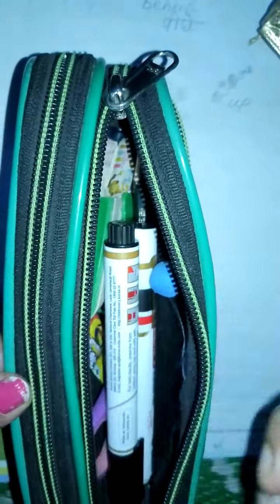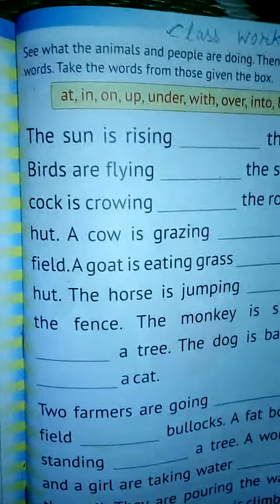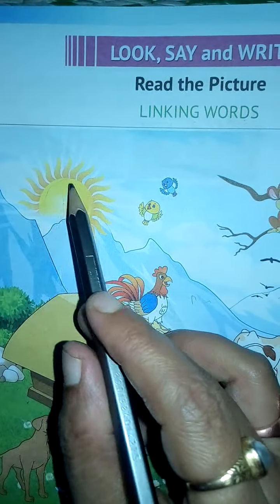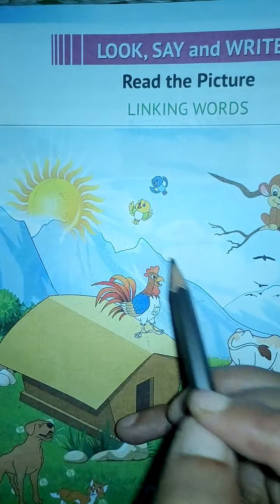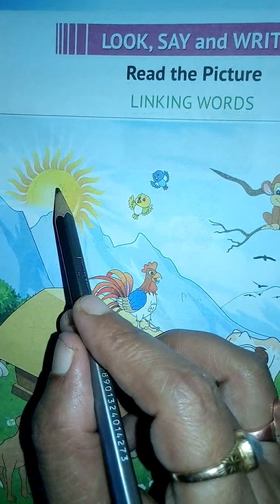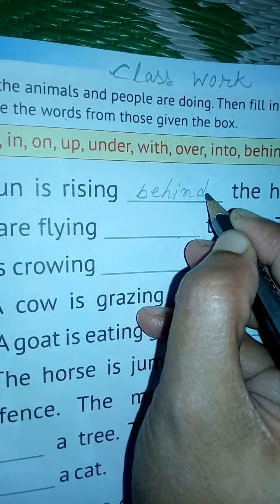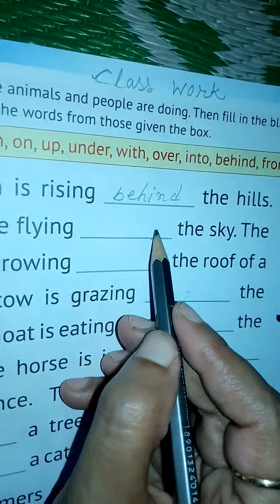Now let's do what is given in your book. Let's see. Now see, the sun is rising dash the hills. I told you no. See here in this picture, where is the sun? Half looking sun, no, not full sun. This is half sun. That means the sun is behind the hills. Okay, these are the hills, and where is the sun? Sun is behind the hill. So you write here B-E-H-I-N-D, behind the hills.